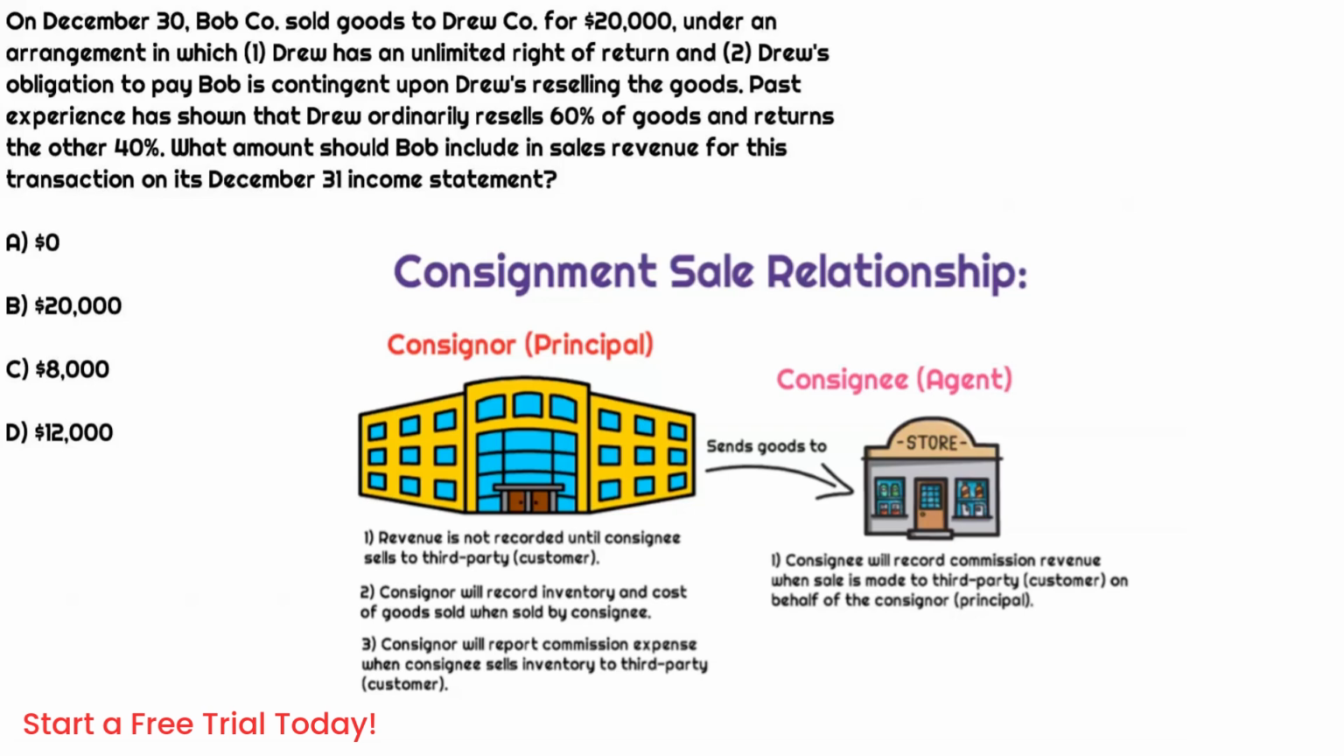So thinking back on consignor-consignee relationships in our lecture, when is anything going to get recorded? Everything is getting recorded when the consignee makes the sale to a third-party customer. So this whole idea of Drew's expectation to make 60% sales and return 40% is just an irrelevant distractor. None of this is going to get recorded as revenue because nothing here indicates that Drew has resold any of these goods. So the answer here would be 0.